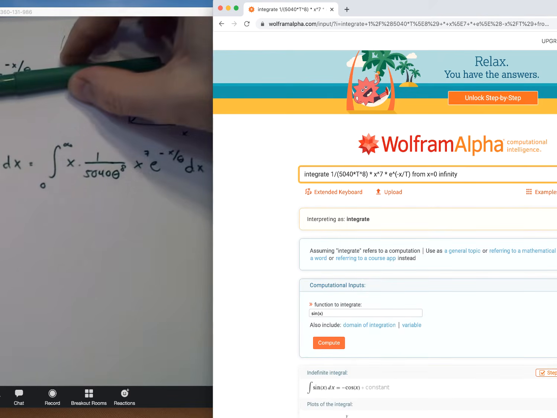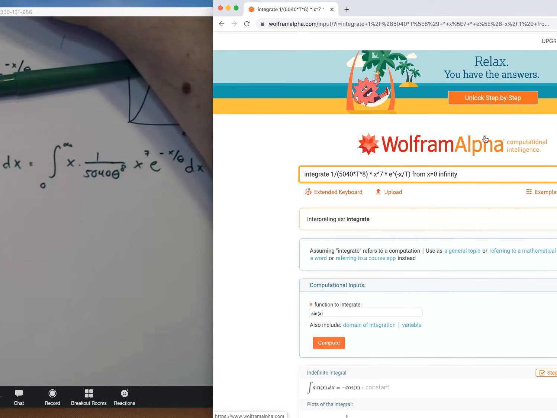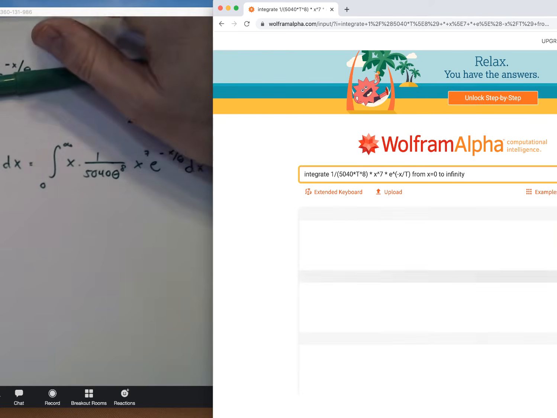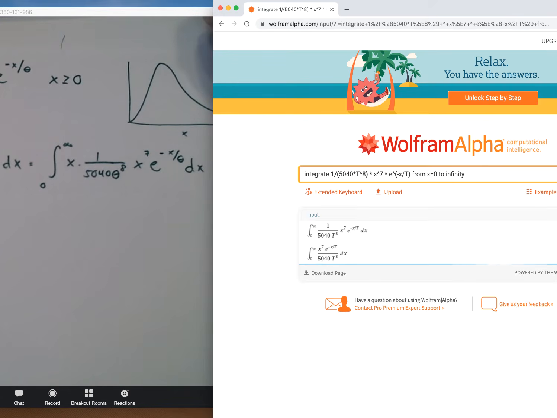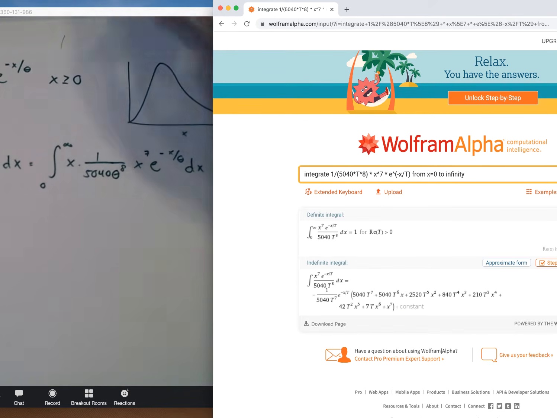And what's Wolfram Alpha's problem? Yeah, interpreting is integrate. Let's see what the issue is going to be. So 5040 times theta to the 8th power, making sure parentheses are matched up, times x to the 7th times e to the minus x over t from 0 to infinity and beyond. So here we go. Better integrate to 1. Drum roll. Yeah, we got it. So the total area is equal to 1.